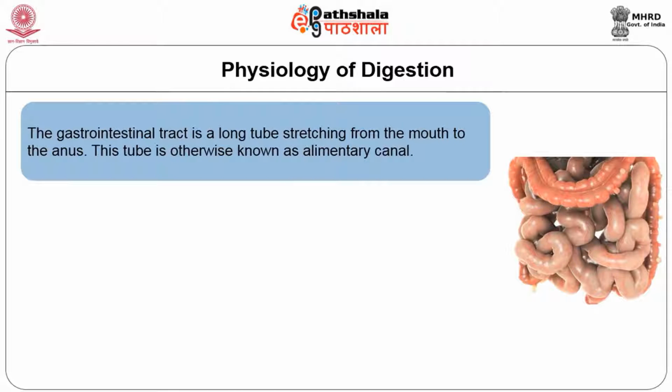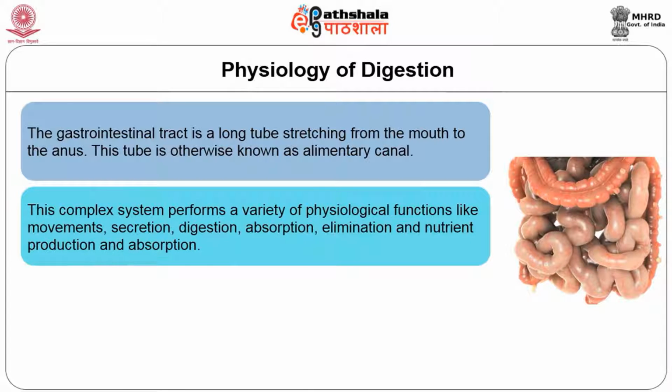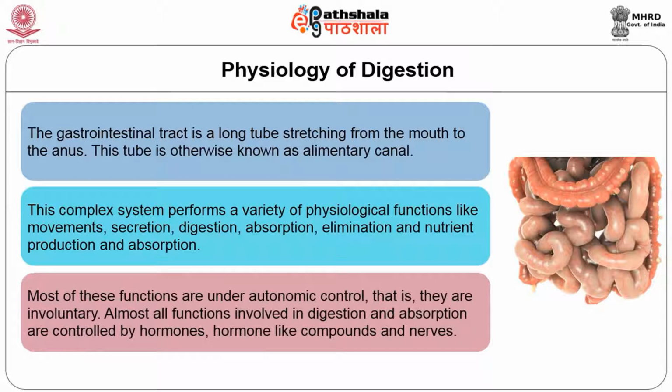The gastrointestinal tract is a long tube stretching from mouth to anus. This tube is otherwise known as the alimentary canal. It is a complex system that performs a variety of physiological functions like movement, secretion, digestion, absorption, elimination, and nutrient production and absorption. Most of these functions are under autonomic control, that is, they are involuntary. Almost all functions involved in digestion and absorption are controlled by hormones, hormone-like compounds, and nerves.